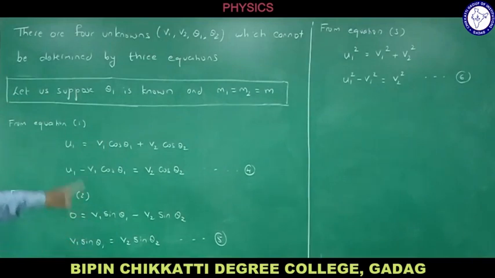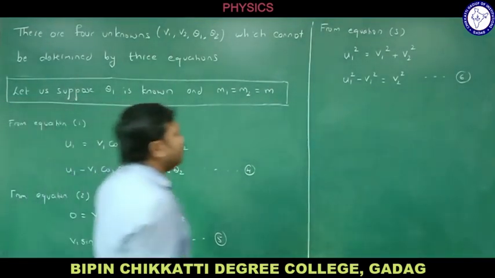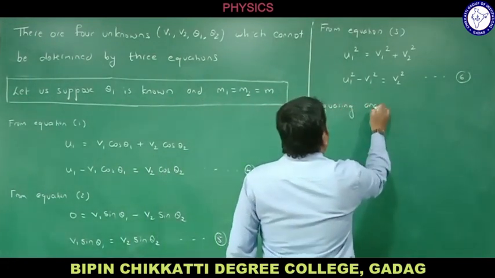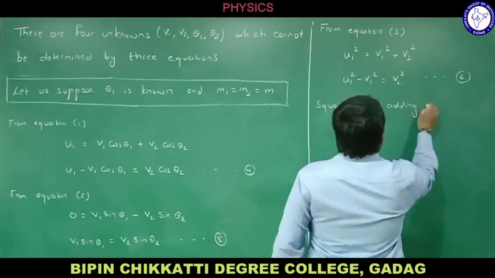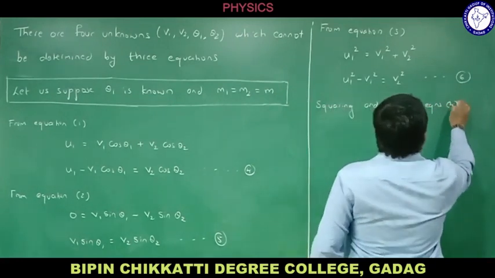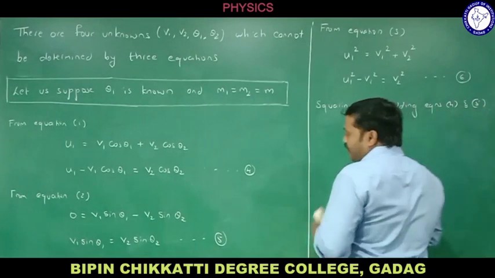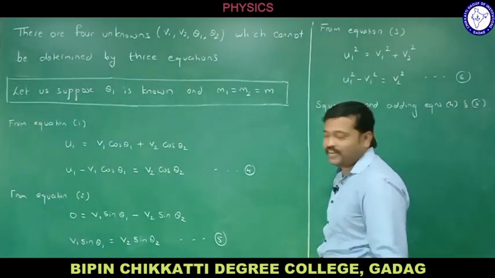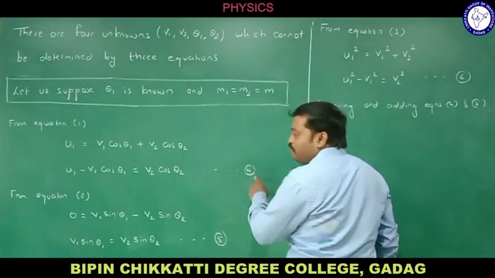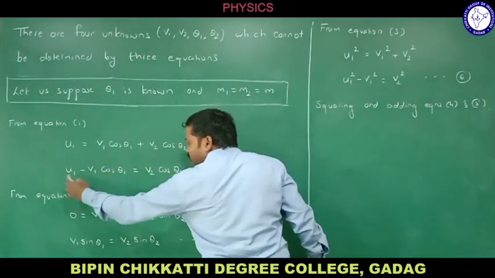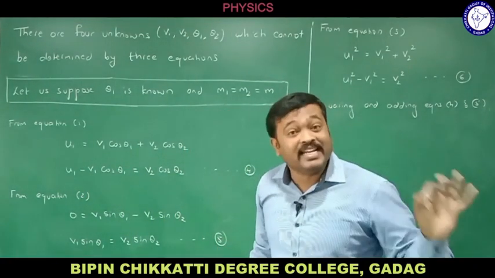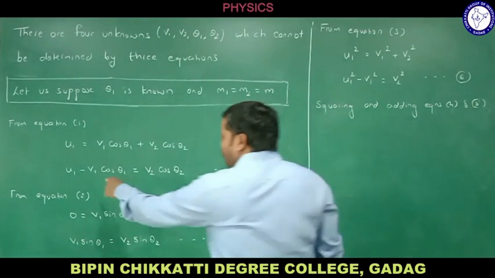If you see equation 4 and 5, we have V1 and V2 in there. So what I will be doing? I'll be squaring and adding equations 4 and 5. I will be squaring them first, then I will be adding. First of all, let me square equation number 4. If I square this term, A minus B whole square is A square plus B square minus 2AB. Let me square first.